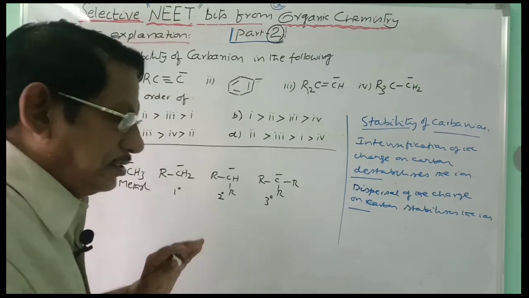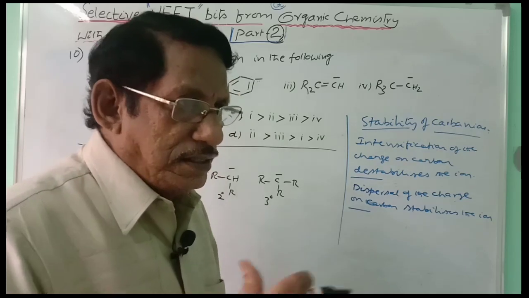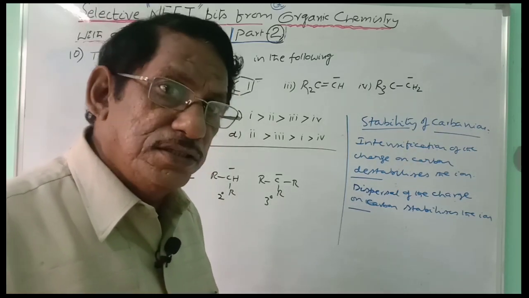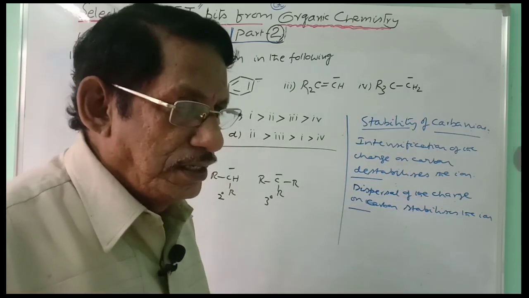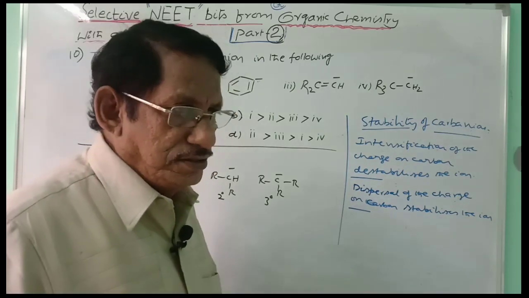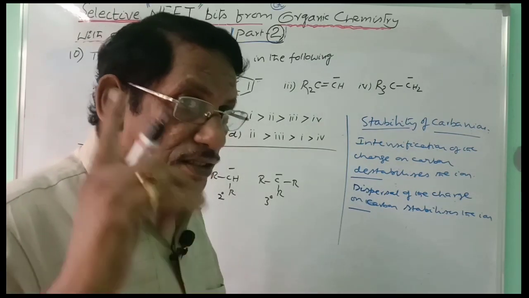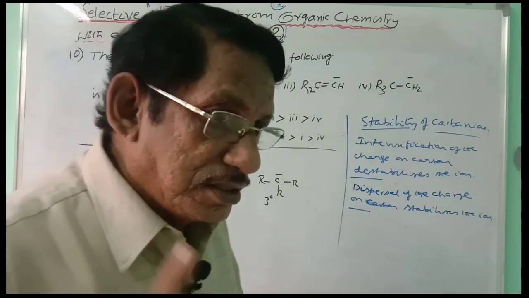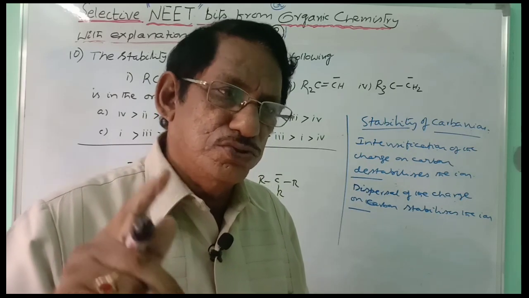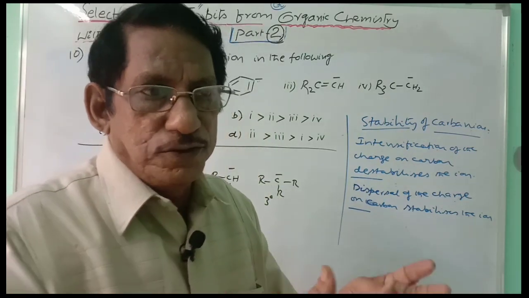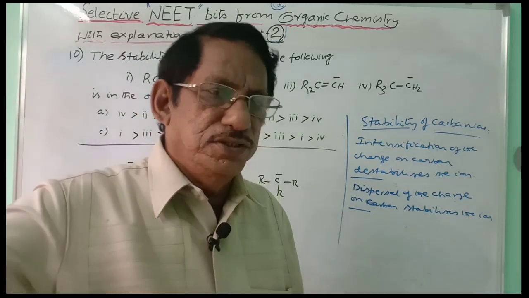And here the stability of the carbanion can be explained by several factors. Whenever alkyl carbanions are considered, you can express the stability through inductive effect. Minus inductive effect causes stabilization, plus inductive effect causes destabilization of the carbanion. In the case of carbocations you can consider hyperconjugation also, because the carbon belongs to sp2 hybridization, and when an alkyl group is attached to the sp2 carbon, more hyperconjugative forms will be obtained, the more is the stability.